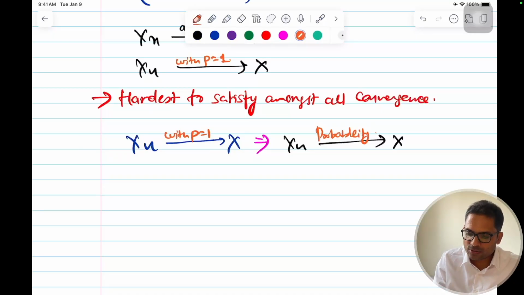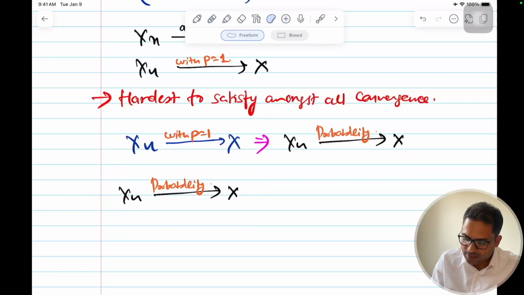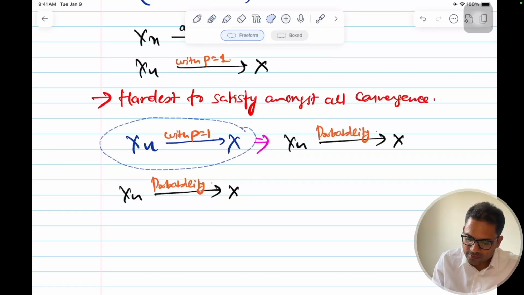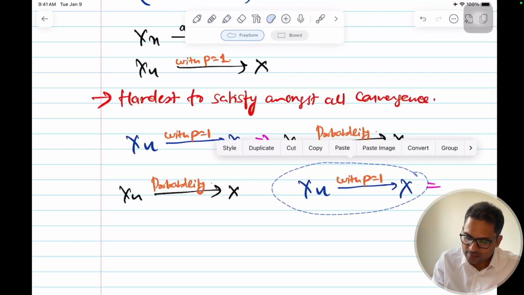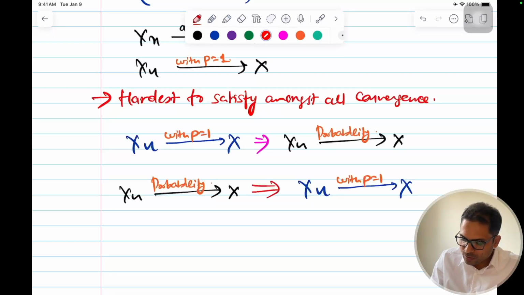But the other way around is not true. We cannot say the other way around. Let me write it this way.